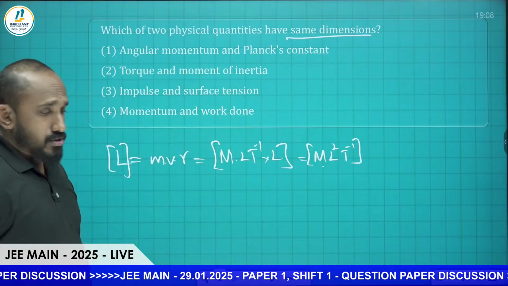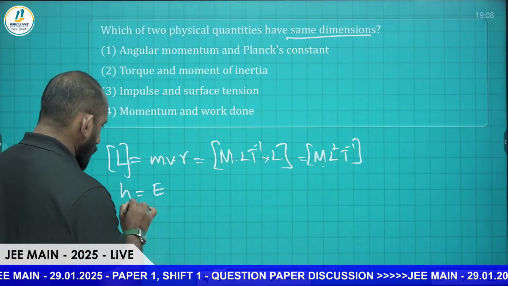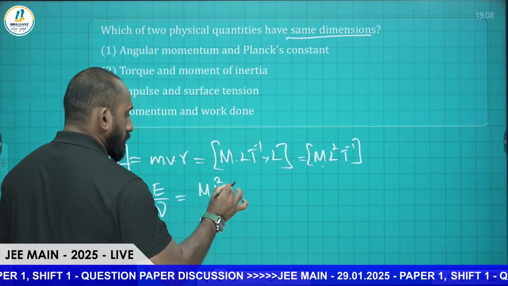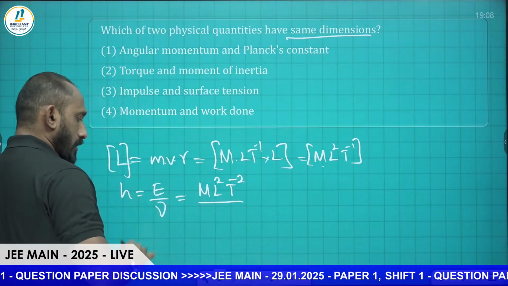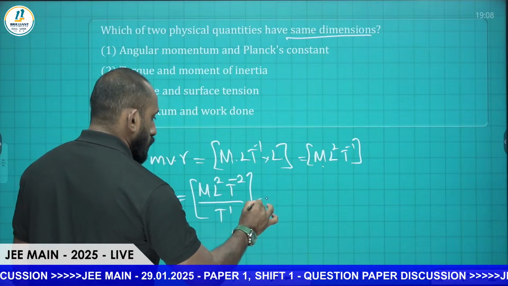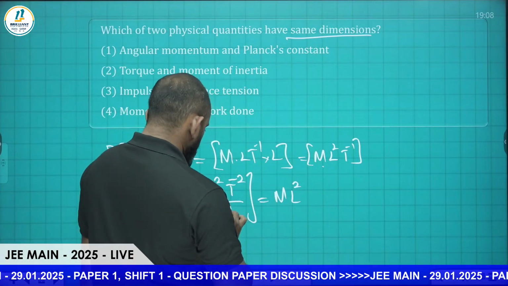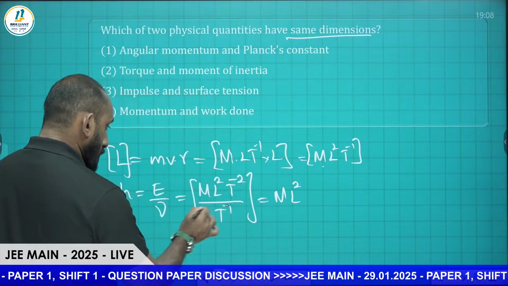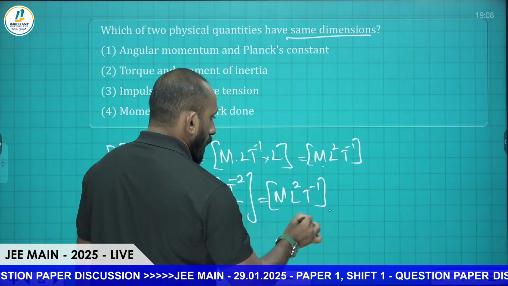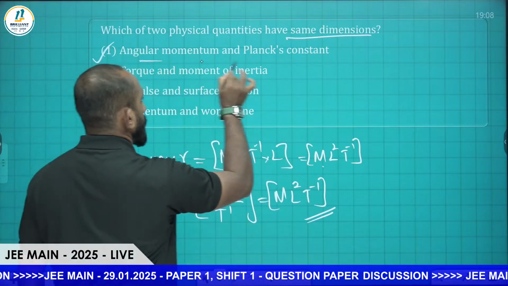Then Planck's constant, you know, E is equal to h nu. So h is equal to E by nu. E is energy, m L square t raised to minus 2, divided by nu. The frequency is t raised to minus 1. So that is m L square t raised to minus 1. Yeah. So angular momentum and Planck's constant have the same dimensions.